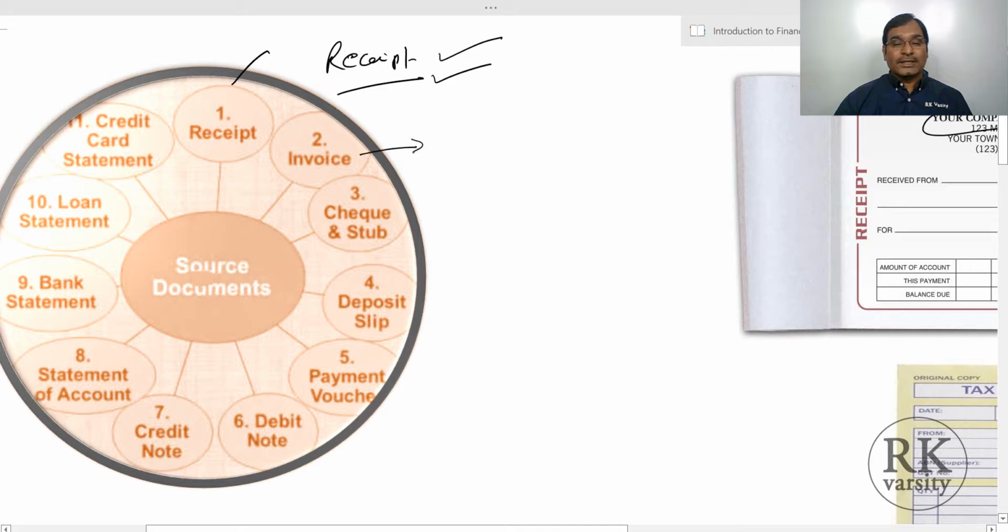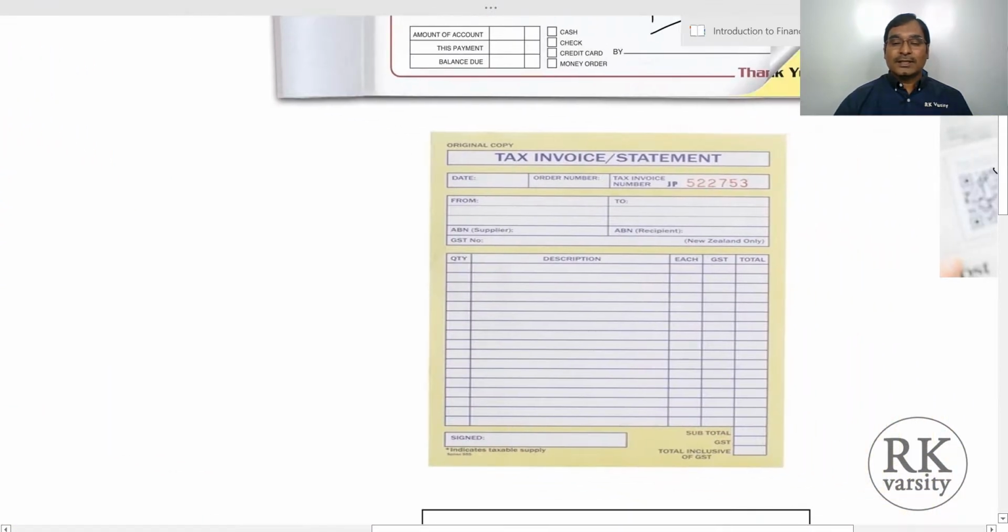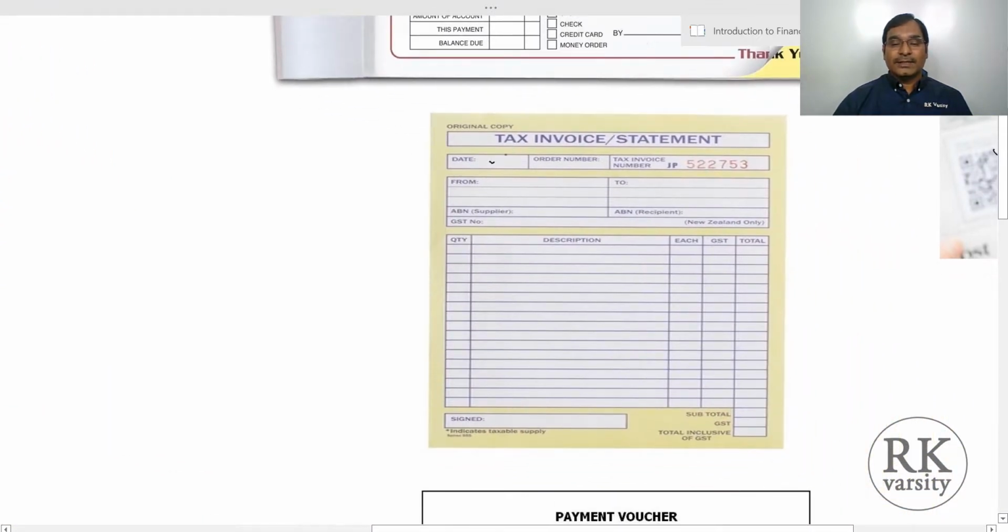This is one. And next is the invoice. So an invoice is slightly different from a receipt, whereas in the case of an invoice, you have a description of the product, the quantity or number of units produced, the price per quantity and the total. An invoice also has details related to the tax amount, etc. So here let us see an example of an invoice. Here is a tax invoice, original copy. Here the date will be there, and order number, tax invoice number, and from whom and to whom, that is the seller and buyer, and the GST number of the seller.